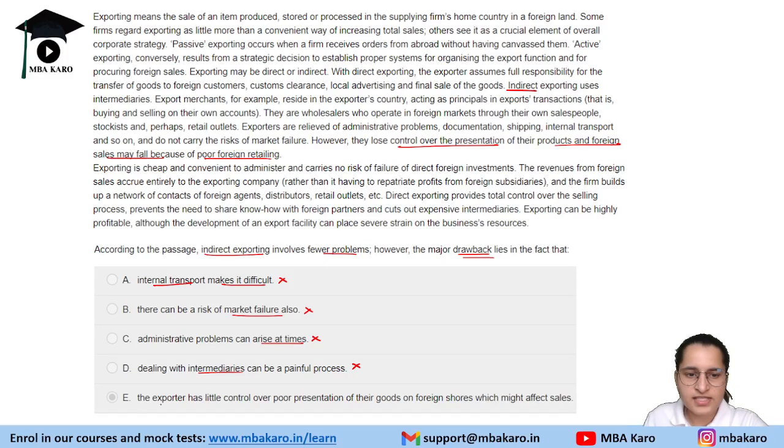Okay. E says the exporter has little control over poor presentation of their goods on foreign shores, which might affect sales. The last line says, however, they lose control over the presentation of their products and foreign sales may fall because of poor foreign retailing. This line suggests this only, that the exporter has little control over poor presentation of their goods on foreign shores, and it might affect sales, right? So that is why we will go with option E.